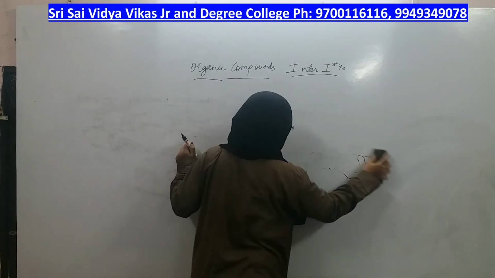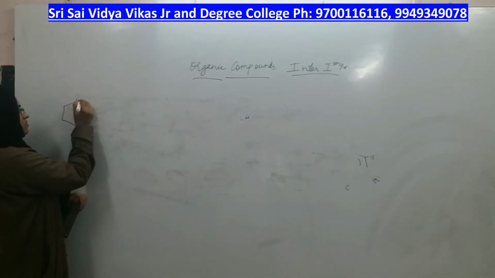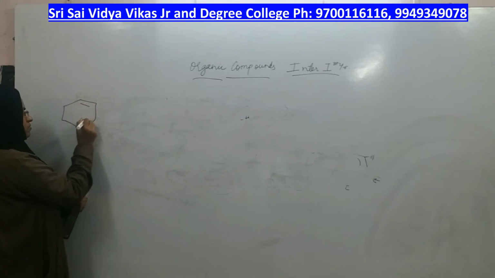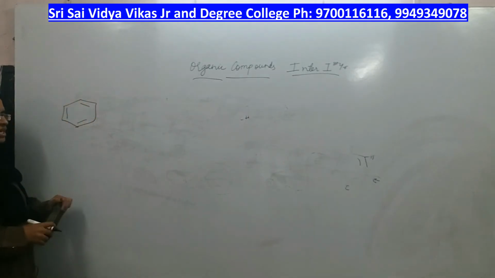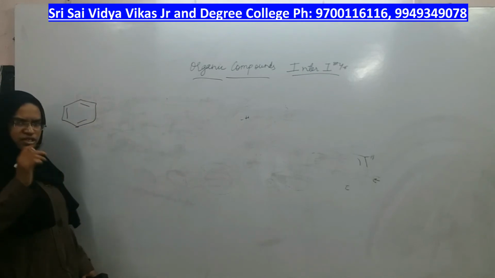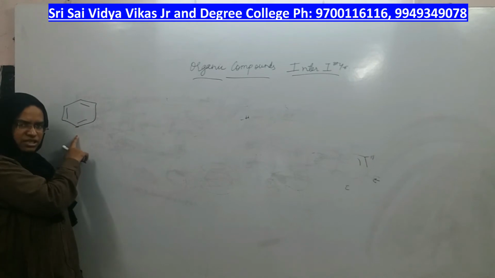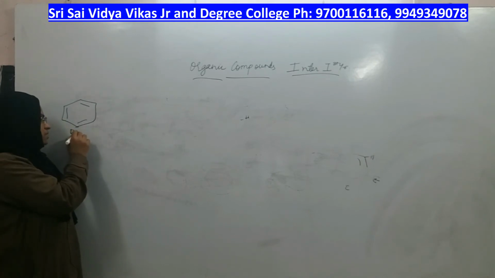The first compound is benzene itself. For our understanding, I am taking this structure. Is it an aromatic compound? Yes. Is it having any benzene ring? Yes, right? This is benzenoid.